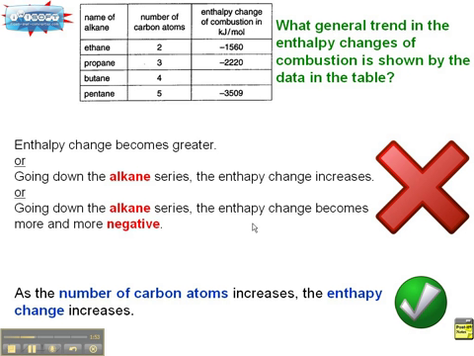And when you talk about enthalpy changes, don't say it becomes more and more negative. What do you mean by more and more negative? That means heat is being released. Okay? More and more positive. What do you mean by that? That means more and more heat is absorbed. By saying that it becomes more and more negative, you are treating this as numbers with no meaning. All this negative has meaning. What do you mean? Heat is released. If it is positive, heat is absorbed.